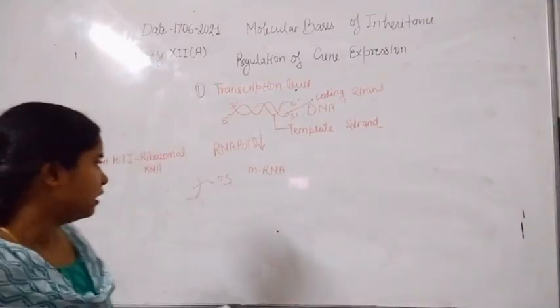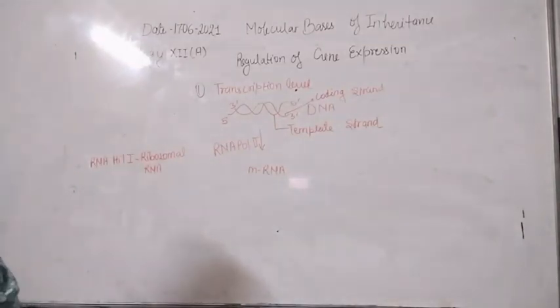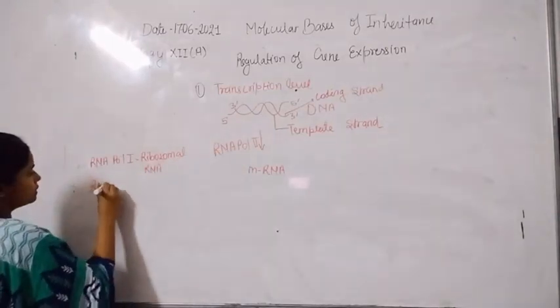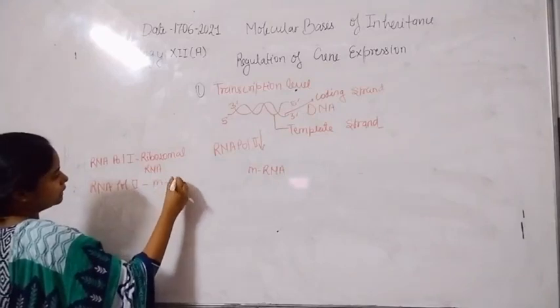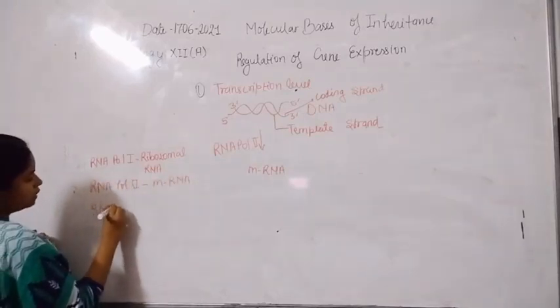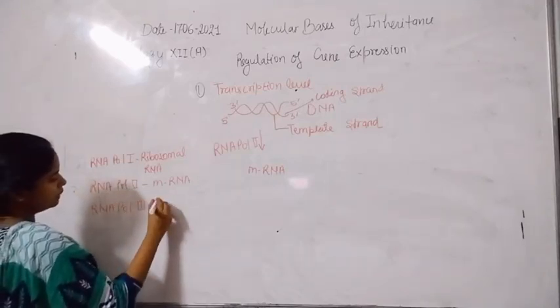So as we already know in the transcription process, RNA polymerase second synthesizes mRNA, that is messenger RNA, and RNA polymerase third synthesizes tRNA.